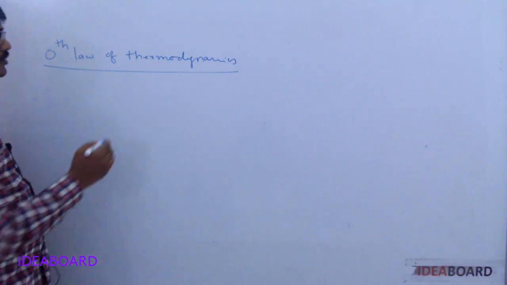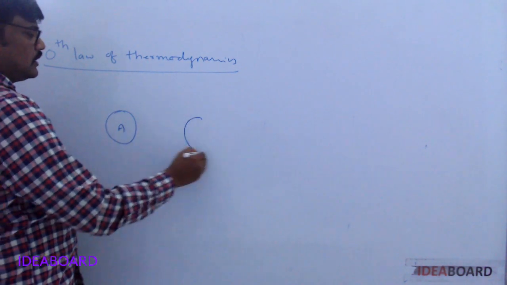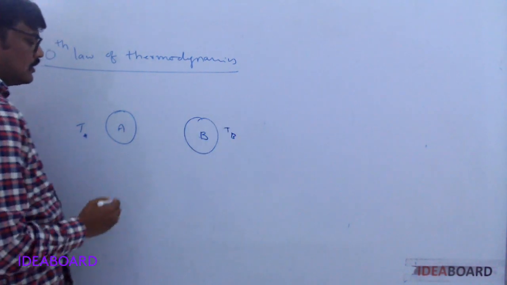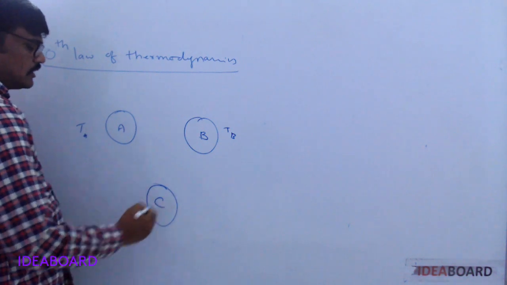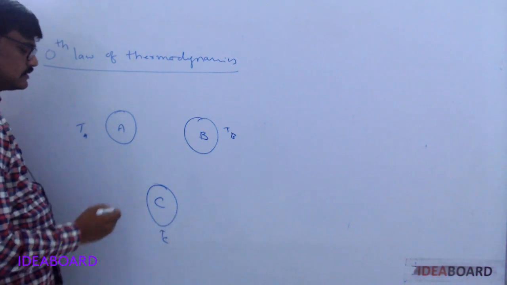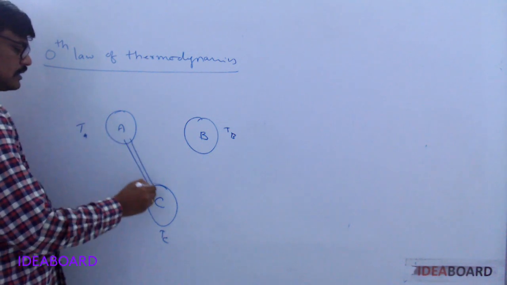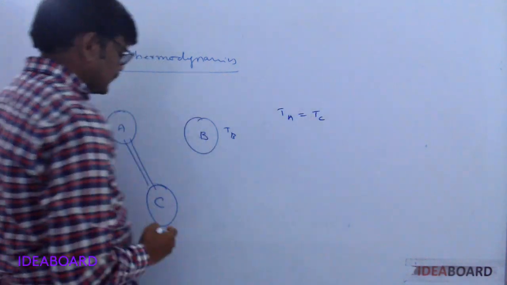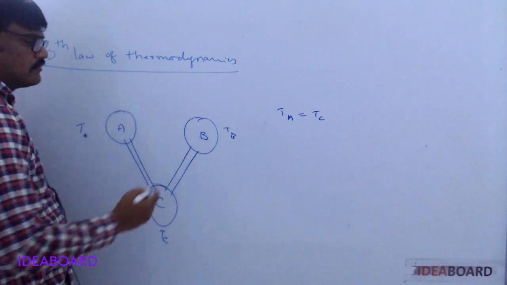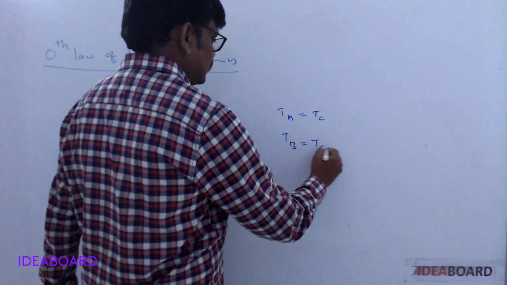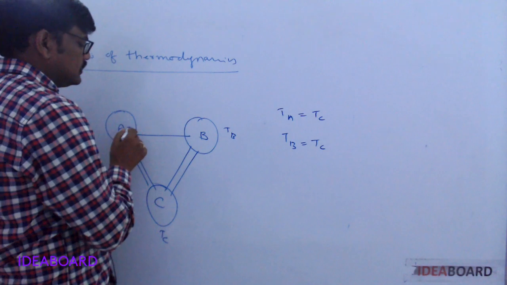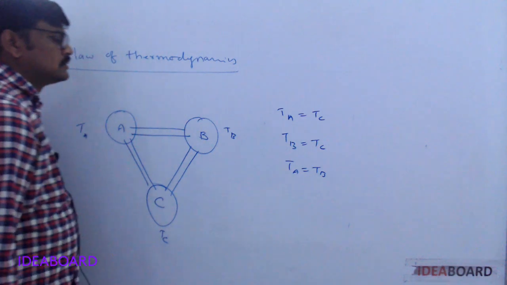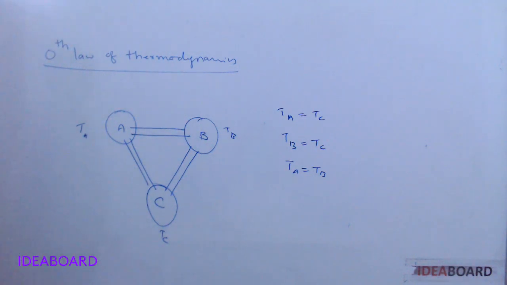Let us consider two bodies A and B, having temperatures Ta and Tb, which are separately in thermal equilibrium with a third body C having temperature Tc. That is, A and C are in thermal equilibrium, meaning TA equal to TC, and B and C are in thermal equilibrium, that is, TB equal to TC. Then automatically A and B are also in thermal equilibrium. So TA equal to TB. So this is called the zeroth law of thermodynamics.